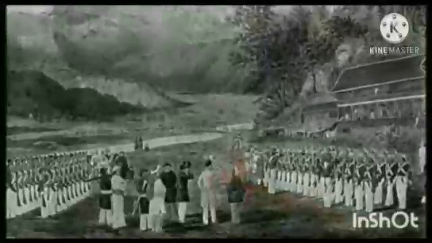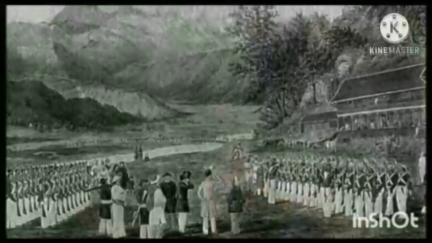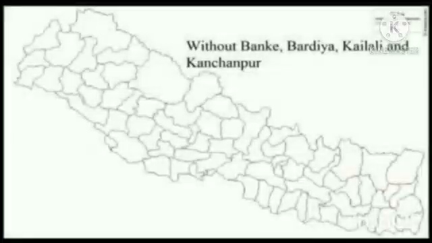Therefore, the indemnity of 2 lakh rupees ceased to continue. A land survey was also proposed to fix the boundary between two states. Only after that, the Nepal map looked somewhat like this.